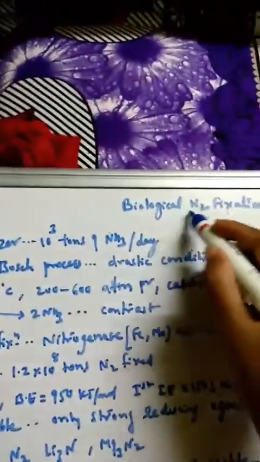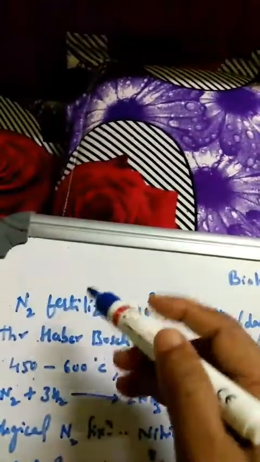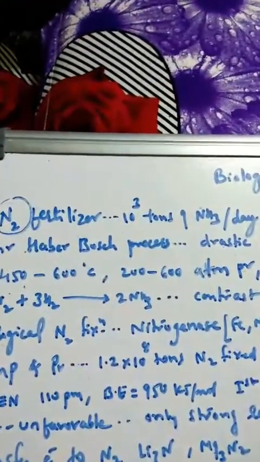Hello students, so today we'll go for the next concept, that is biological nitrogen fixation. So what is this biological nitrogen fixation? Nitrogen is best used in the NPK fertilizers, nitrogen, phosphorus and potassium. So nitrogen is one of the components which is used in the fertilizers.